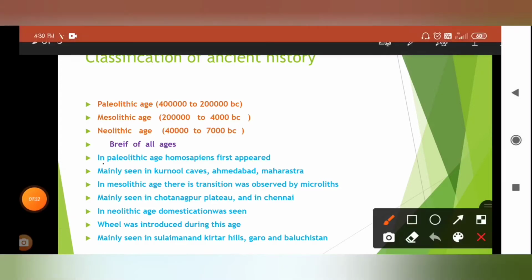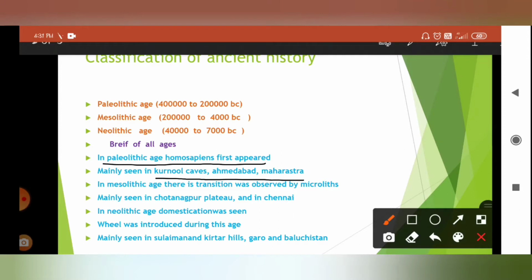The main Paleolithic era sites are seen in Karnool caves, Ahmedabad and Maharashtra. And we have to remember that Homo sapiens existed around 36,000 BC. How did we come to know about the existence of Homo sapiens? Through the discovery of a fossil of Homo sapiens in Hathnora in Narmada Valley. So remember, Hathnora in Narmada Valley. These are the 3 points that should be remembered in the Paleolithic era.